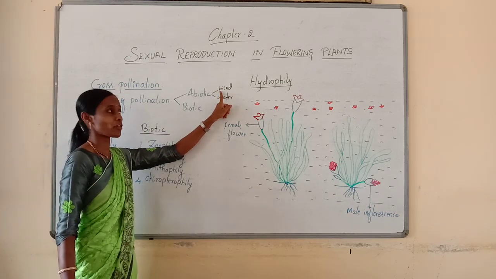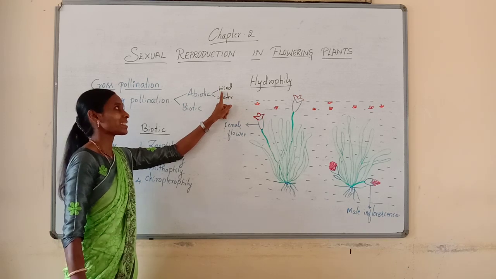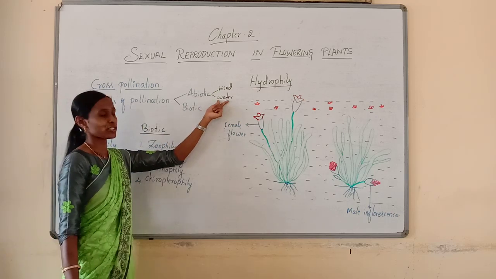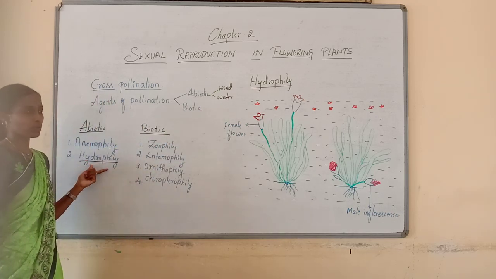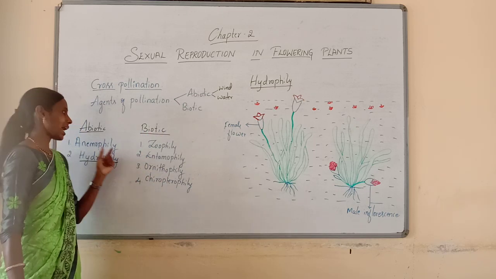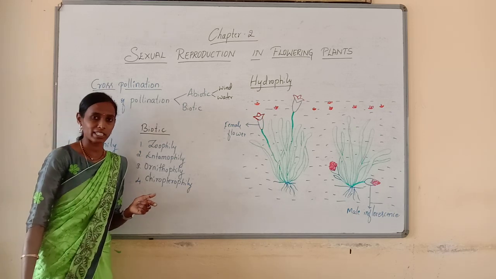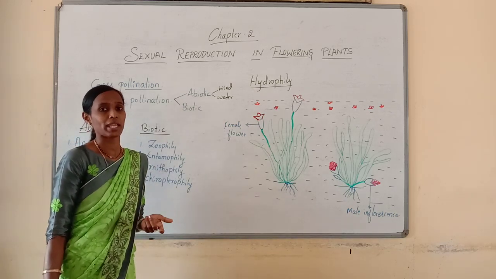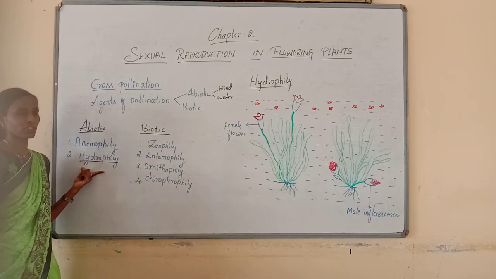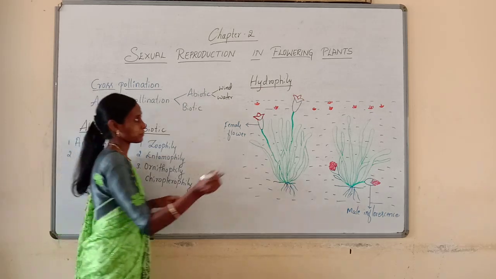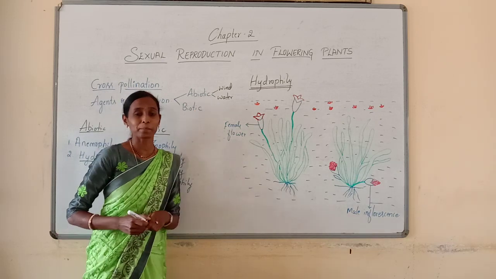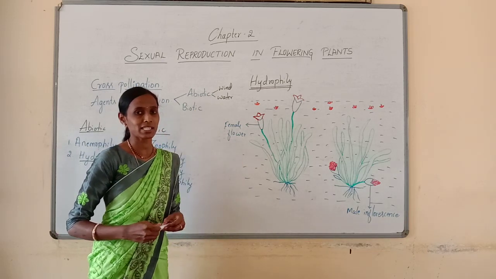If pollination takes place by the agency of wind, it is called anemophily. If pollination takes place by the agency of water, it is called hydrophily. We have discussed the biotic agents in the previous class, and we discussed anemophily in detail, including the characteristic features of anemophilous flowers. Now we are moving on to the next abiotic agency, that is hydrophily. So, when pollination takes place by the agency of water, it is called hydrophily.